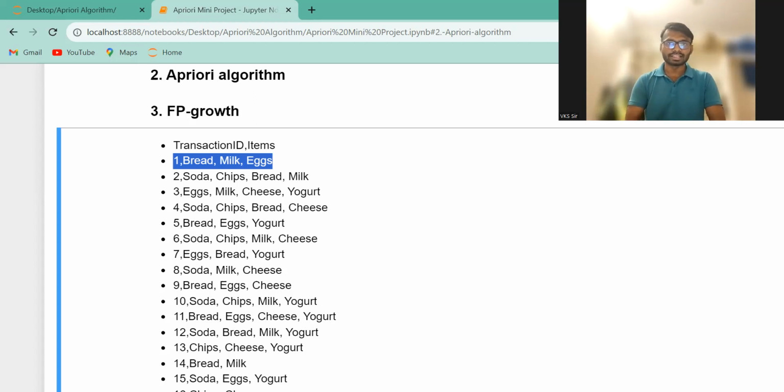In that Reliance Fresh, they are maintaining data, like an Excel file. Indirectly they are maintaining an Excel file, and that Excel file is nothing but one type of data set, and we have to work with that data set, for a single day or a single month. Which product is being bought, which means which product is in very high demand. Right now people are focusing on that product.